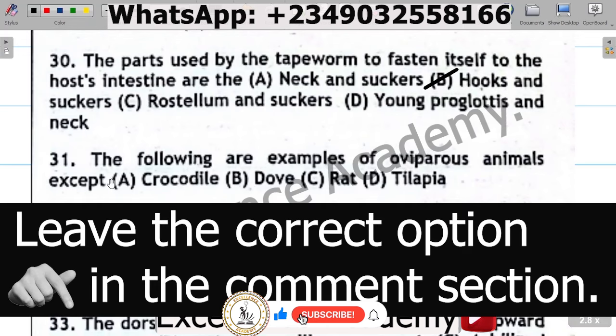Question 31. The following are examples of oviparous animals except A. Crocodile, B. Dove, C. Rat, D. Tilapia.